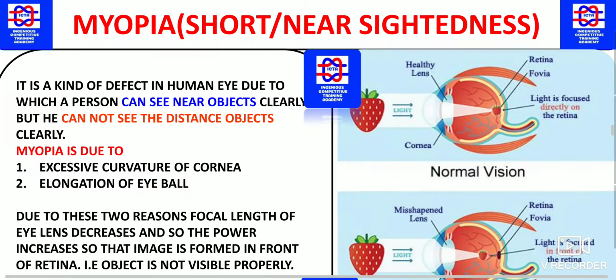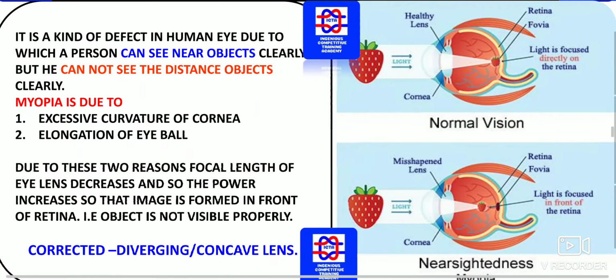Next, this is myopia, which is also known as short or near sightedness. This type of vision we will find in many people, where a person can see near objects clearly. So he has the ability to see near objects but can't see distant objects. This type of vision is short-sightedness, also known as myopia.